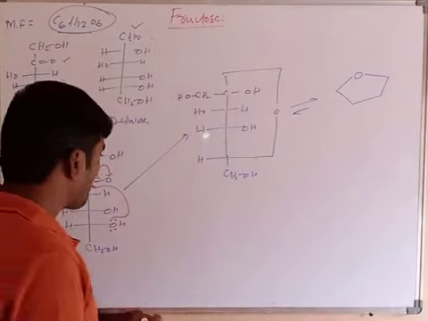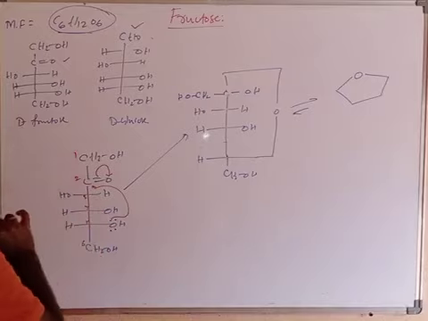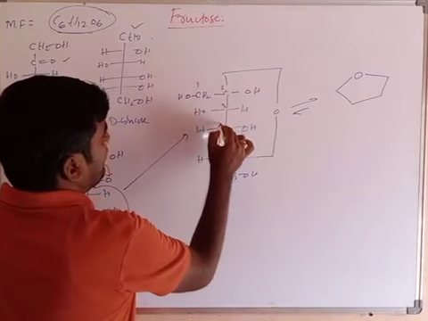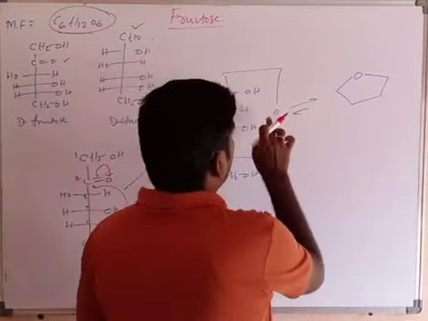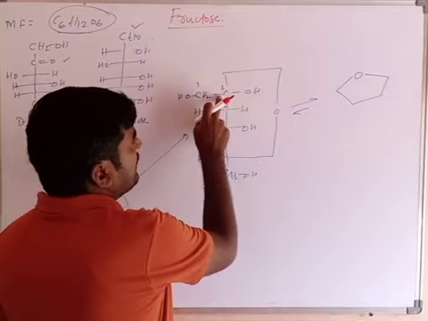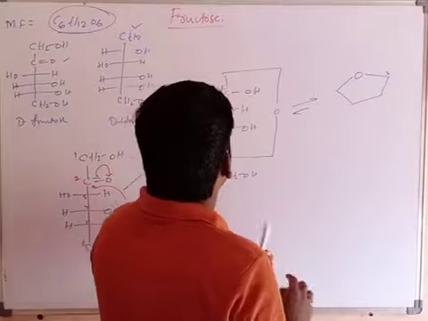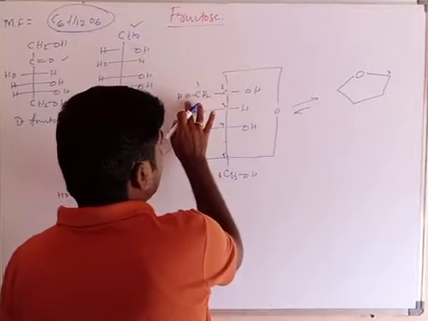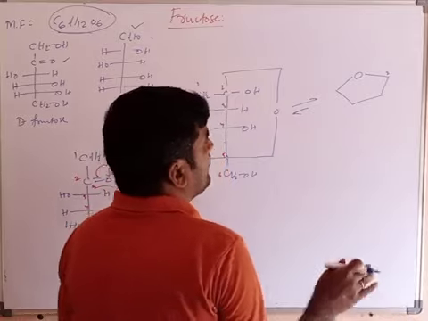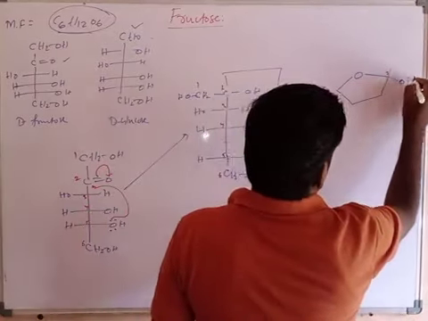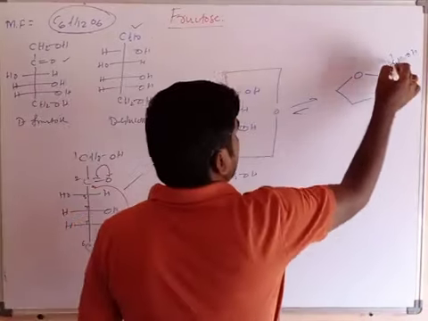Now, numbering the carbon atoms. Initially number the carbons 1, 2, 3, 4, 5 and 6. Clear? Now the oxygen is directly linked to the second carbon, so this is the second carbon. What about the first carbon? CH2OH. CH2OH is on the left side and OH is on the right side. OH on the right side is called alpha-D-fructose. Alpha-D-fructose, OH and CH2OH. That's the first carbon, and this is the first and second carbon.